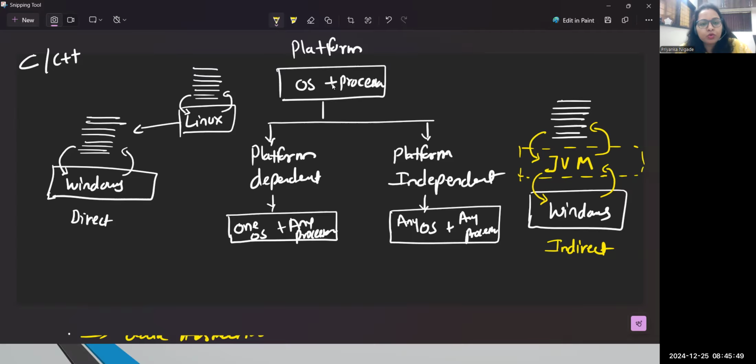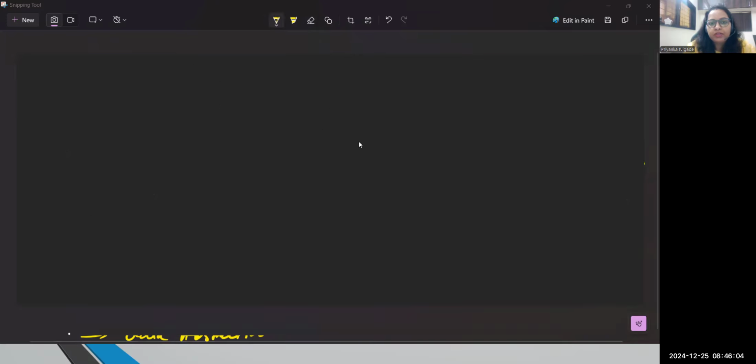I will talk about those particular components also. But this is what you need to understand: because of JVM, Java is platform independent, guys. Let me explain one more point. I'm not sure if you are aware of the previous technologies. Yes, only for a particular operating system, correct. So here you can focus, okay?